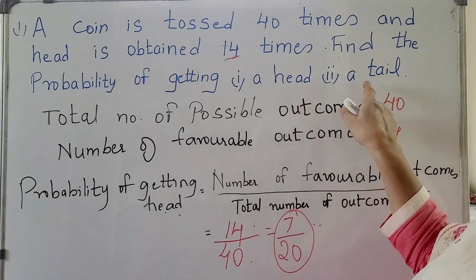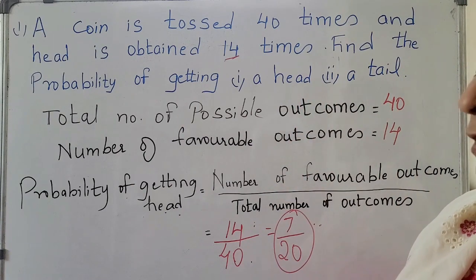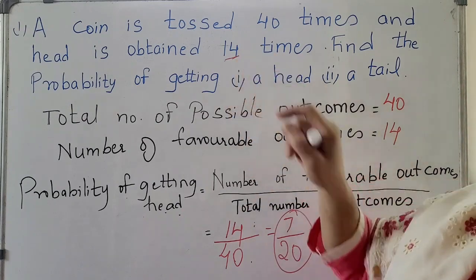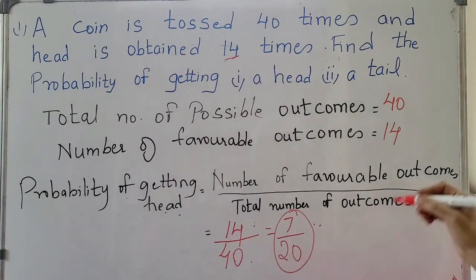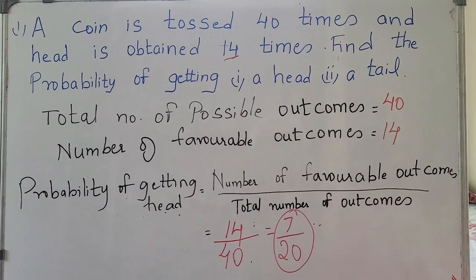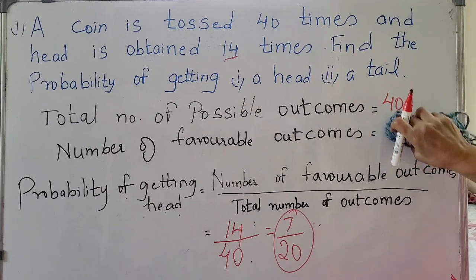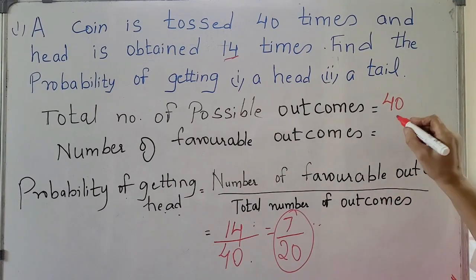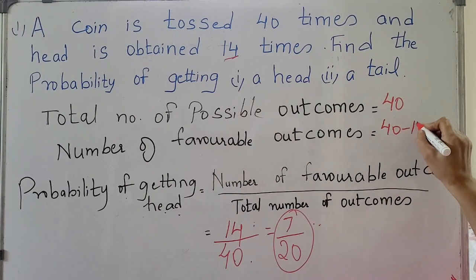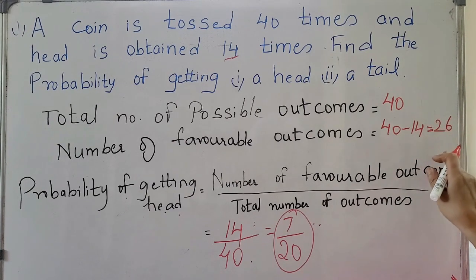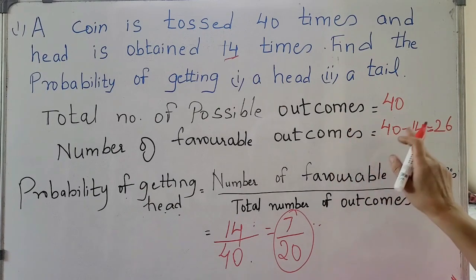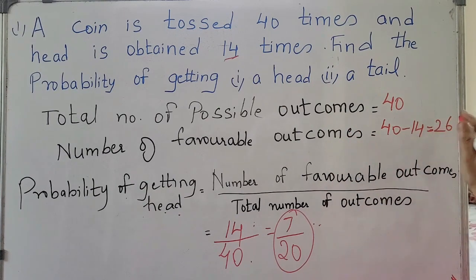But you have to find out for tail also. So now only head is given. How do you find out tail? 40 minus 14. 40 minus 14 is the number of favorable outcomes. Now here, how many times you have got tail is 40 minus 14, which is equal to 26.